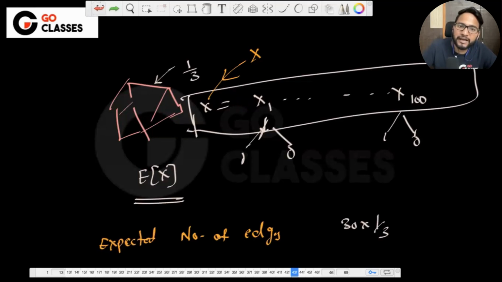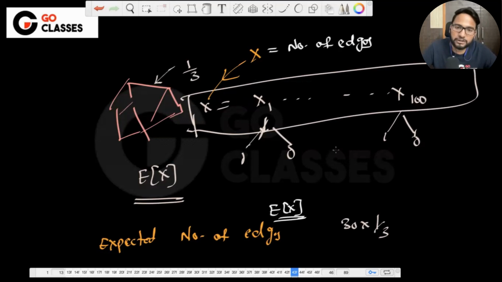So you say that X is the number of edges. What they're asking is the expected number of edges, which means they're asking for the expectation of X. Then you break down this X into multiple Xi's, and you can solve this question. So this kind of clarity gives you confidence. If you are very clear, then you automatically get the confidence, isn't it?